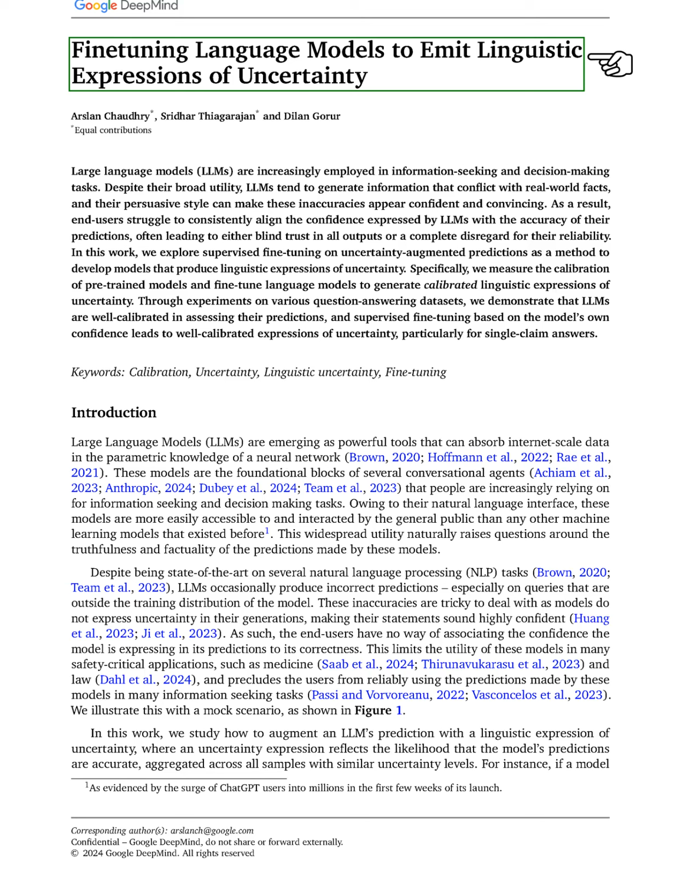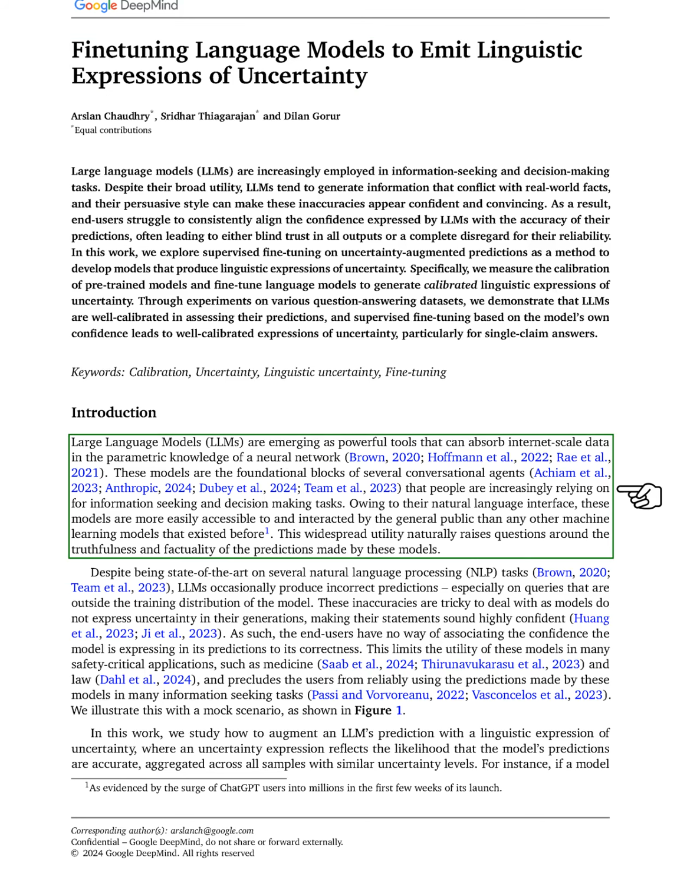Section: Introduction. In this section, we discuss the rise of large language models, LLMs, as powerful tools that can process vast amounts of internet data. These models serve as the backbone for many conversational agents that people use for gathering information and making decisions. Their natural language interface makes them more user-friendly compared to previous machine learning models. However, this widespread use brings up concerns about the accuracy and reliability of their predictions.